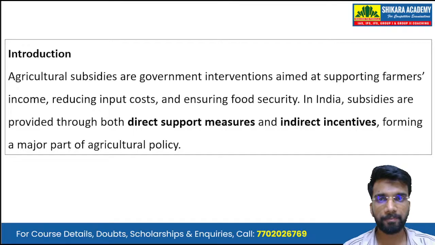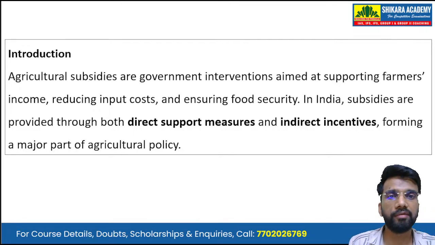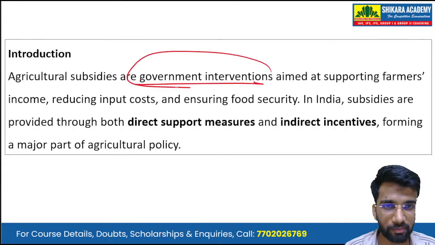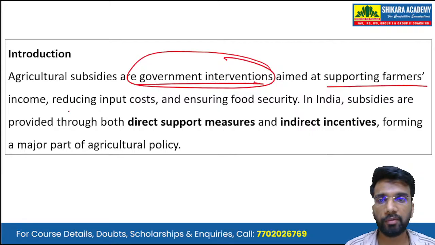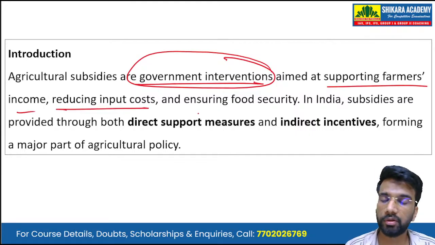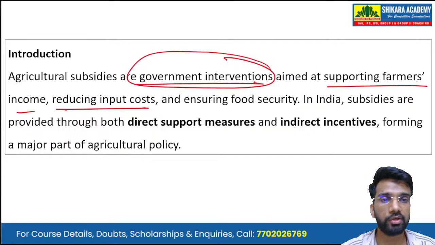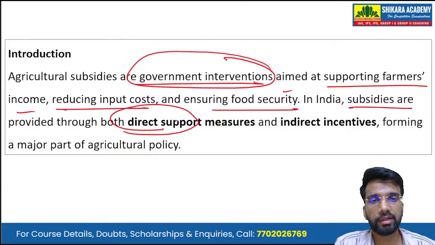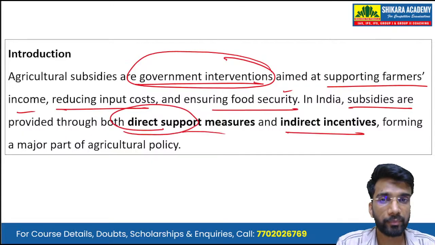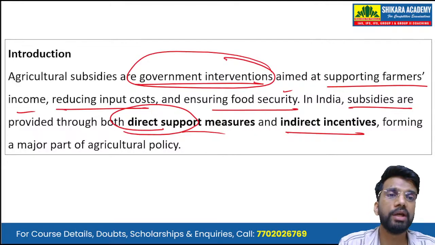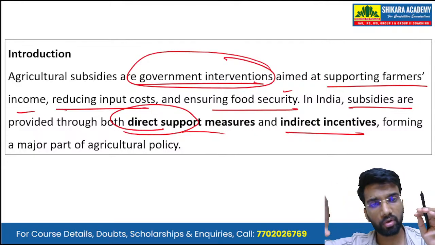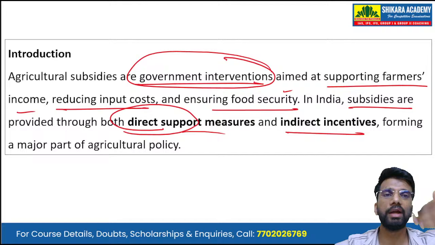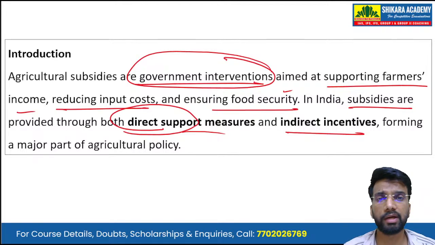Now, starting with the introduction, agriculture subsidies are government interventions aimed at supporting farmers' income. Okay, so these are government interventions. And what do they aim? They aim to support farmers' income, reduce the input cost for the farmers, and ensure food security in the country. In India, subsidies are provided through both direct support measures as well as indirect incentives, forming a major part of the agriculture policy. So, India's agriculture policy is inclined more towards providing subsidies, the direct support or the indirect support, the direct subsidies or indirect subsidies.